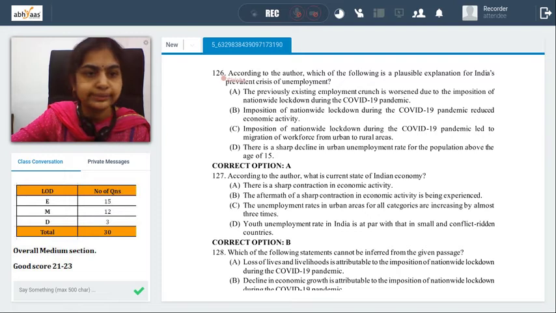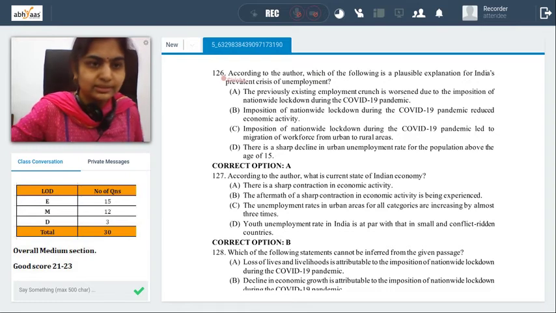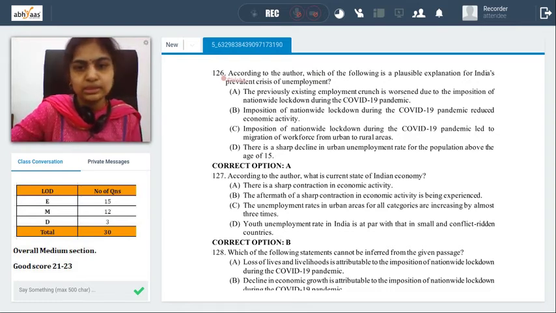Migration of the workforce alone is one of the points, but that is not the cause for unemployment. Unemployment is there in villages also, right? There is unemployment in cities. That's why they went to villages. That's what we would say. So C is eliminated there.